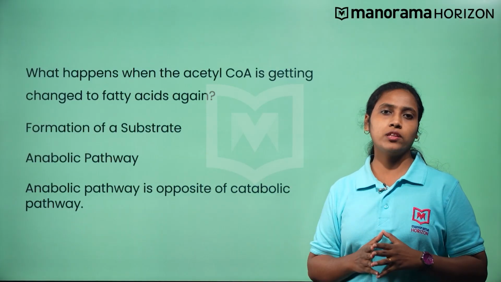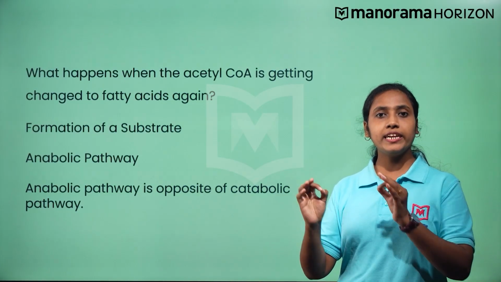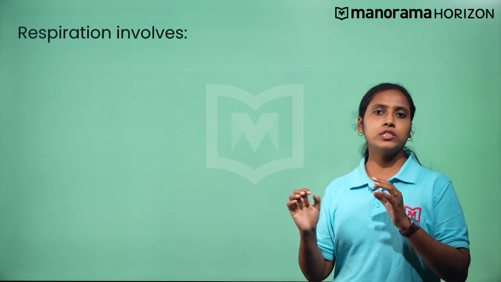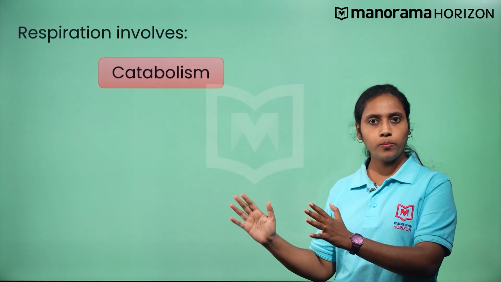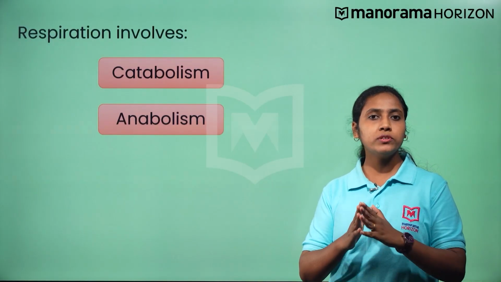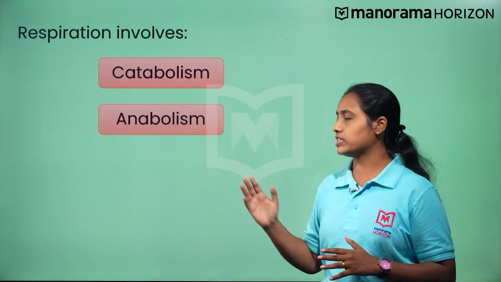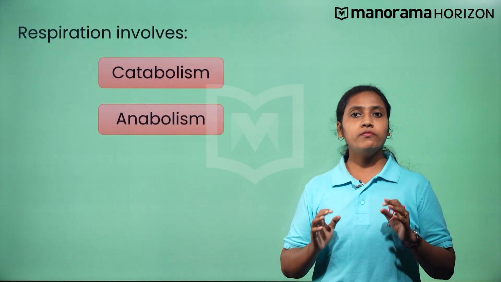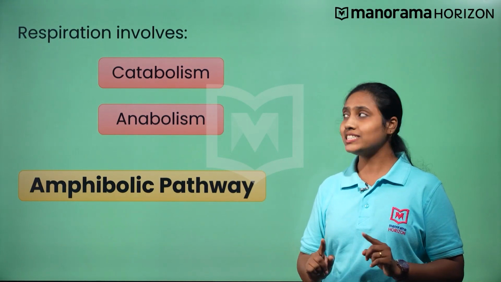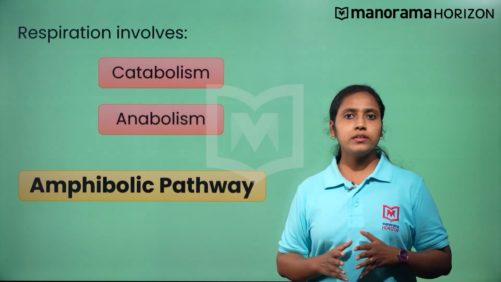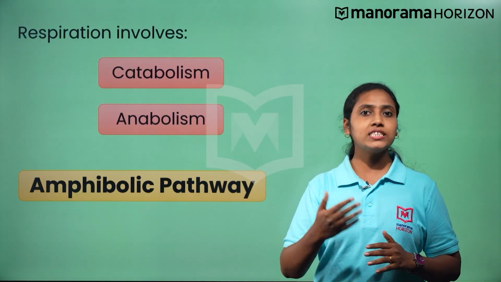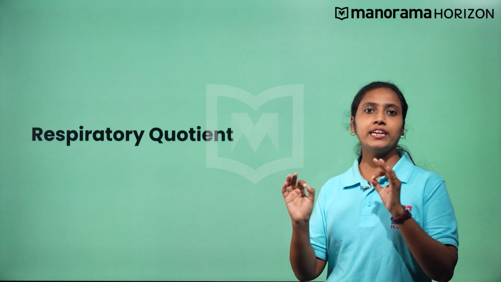It goes the same with the proteins. The respiratory intermediates help in the protein formation. Because the process of respiration involves both catabolism and anabolism, we cannot just attribute the term catabolic pathway to respiration. Here, we use the term amphibolic pathway for respiration instead of catabolic pathway. Now that we have understood that respiration is an amphibolic pathway, we will next understand what is respiratory quotient.